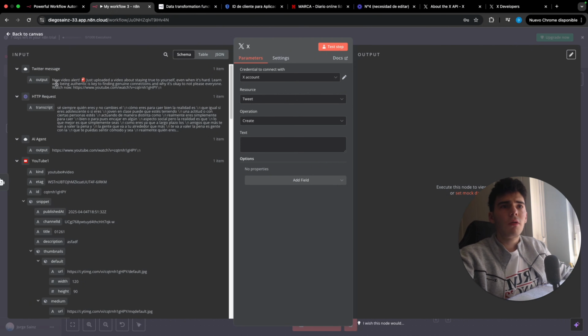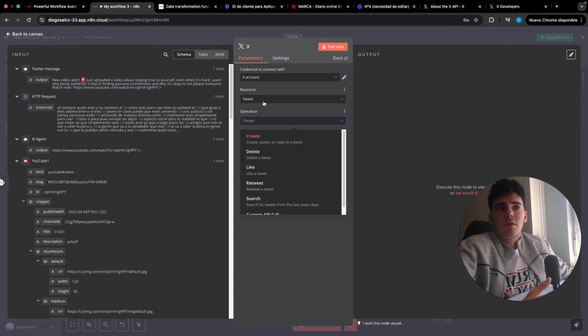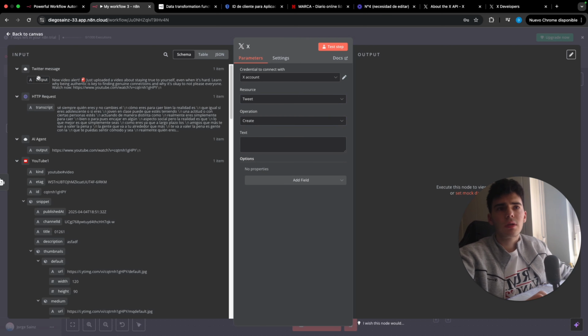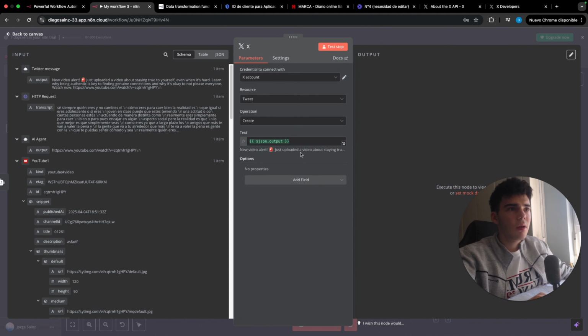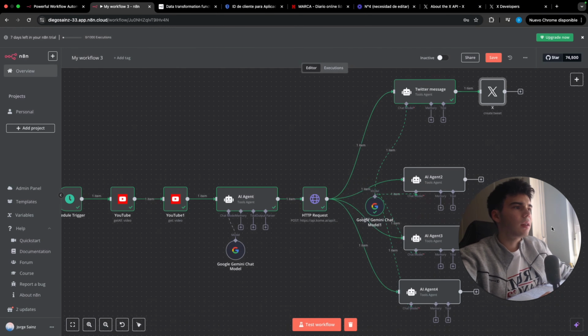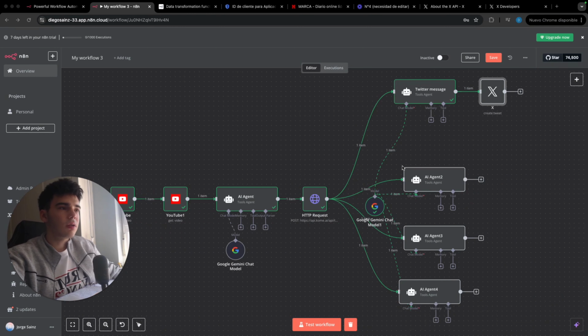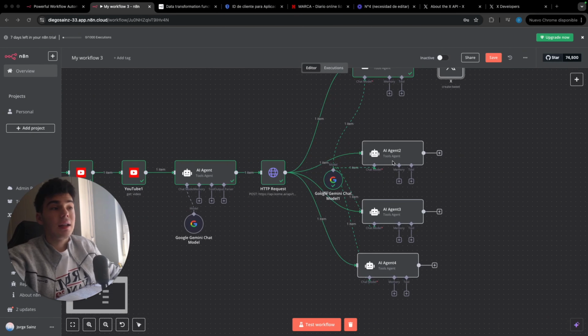Perfect. So now we can basically put the resource of tweet, and then we're gonna put create, and we're just gonna click and place the output here. There you go. So now every time we run this part, we are gonna exactly put this message from the AI agent. Perfect. So now let's go with the second agent, which will be a LinkedIn post.